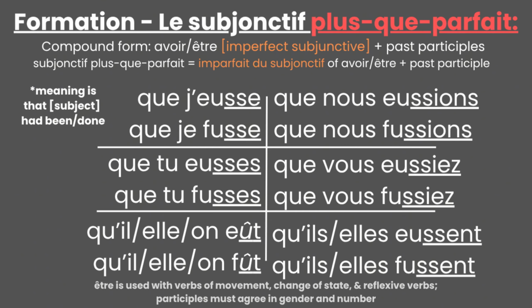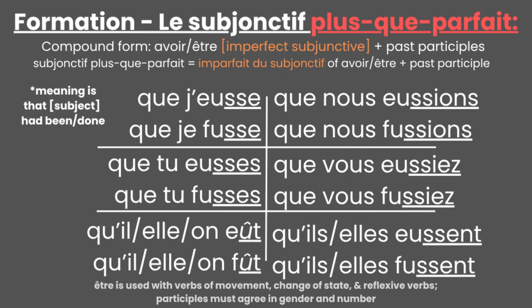Que j'eusse, que tu eusses, qu'il, elle ou on eût, que nous eussions, que vous eussiez, qu'ils et elles eussent. Que je fusse, que tu fusses, qu'il, elle, on fût, que nous fussions, que vous fussiez, qu'ils, elles fussent. Some conjugations may sound the same, so say them with the subjects to tell the difference.